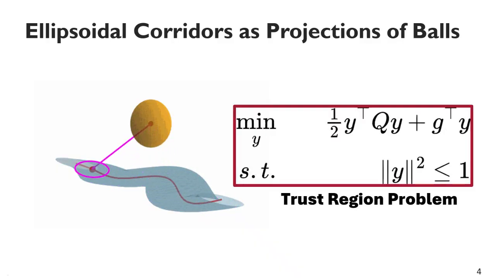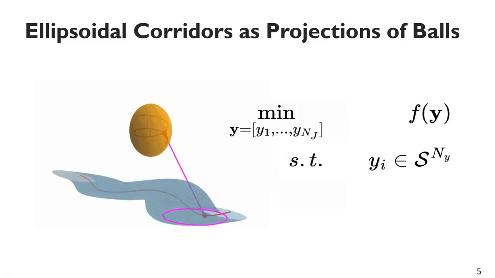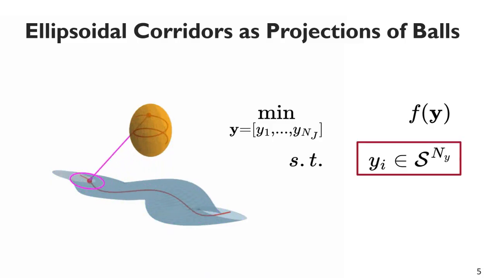With the quadratic cost, this optimization takes the form of the well-explored trust region problem, which can be solved by a simple search in a scalar variable. In order to increase the qualitative diversity of solutions represented, we instead attempt to find a trajectory in the lifted space. We restrict the set of control points in the lifted space to be within our ball, resulting in a trajectory that stays within our safe corridor.